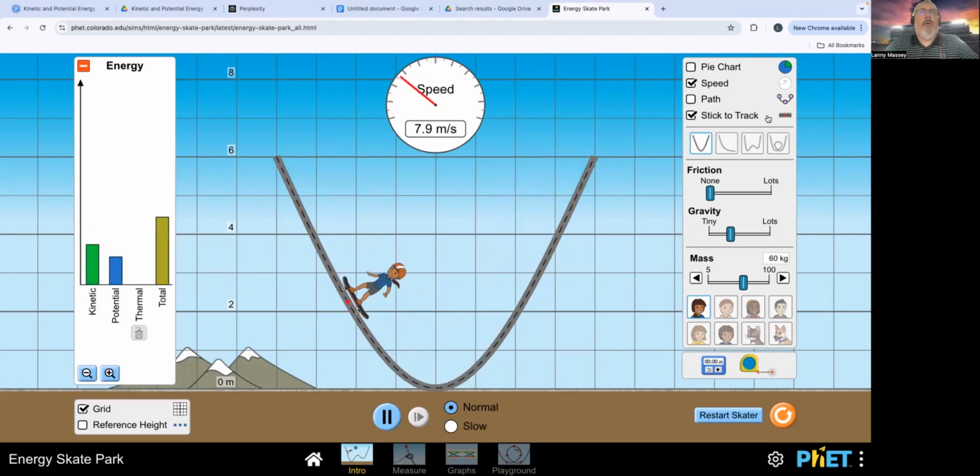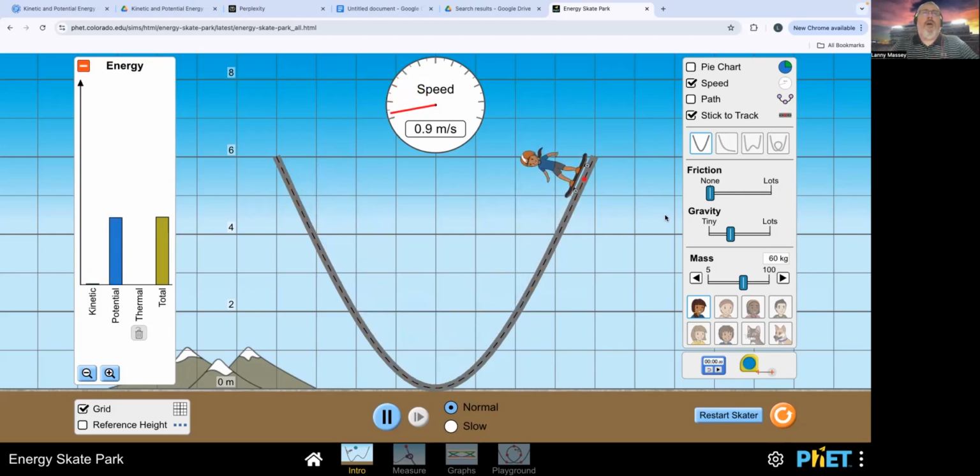And then as the skater goes up the ramp, they slow down and the kinetic energy decreases. Well, as it goes up, the potential energy increases because potential energy is mass times gravity times height. So as the skater gets higher and higher up the ramp, the energy becomes more and more potential. So hopefully we can see that by this demonstration.